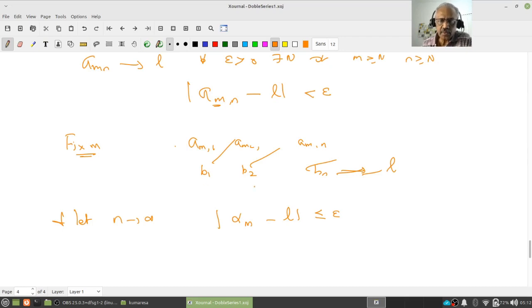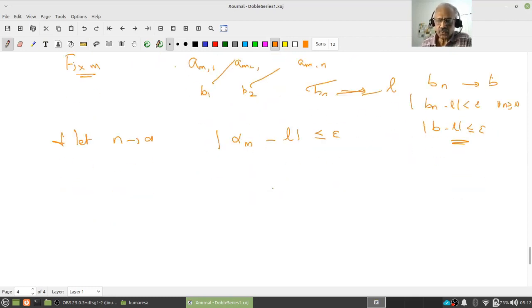So if b_1, b_2, b_n converge, and if b_n converges to b, then what do I know? |b_n minus L| is less than epsilon for all n greater than or equal to capital N, that will mean, since the limit is there, |b minus L| will also be less than or equal to epsilon. This you know, right?